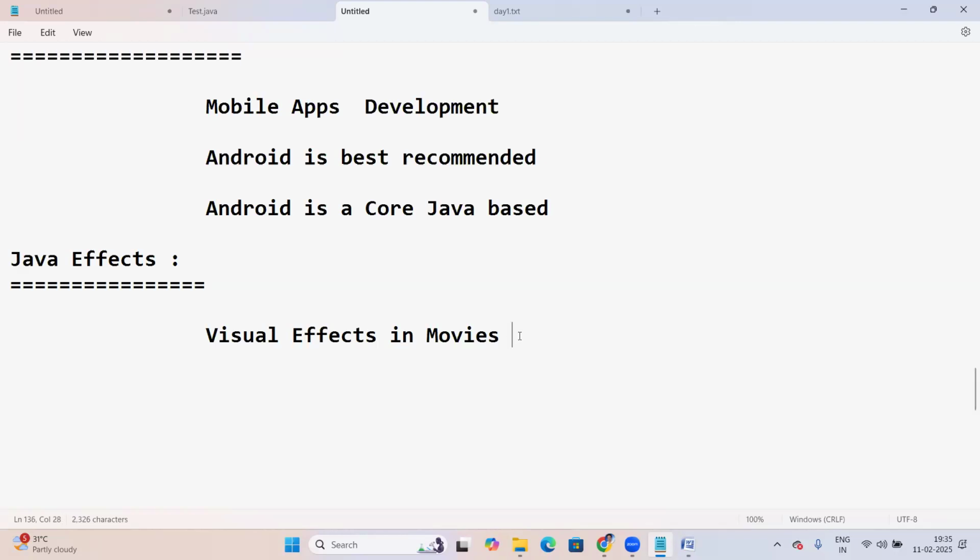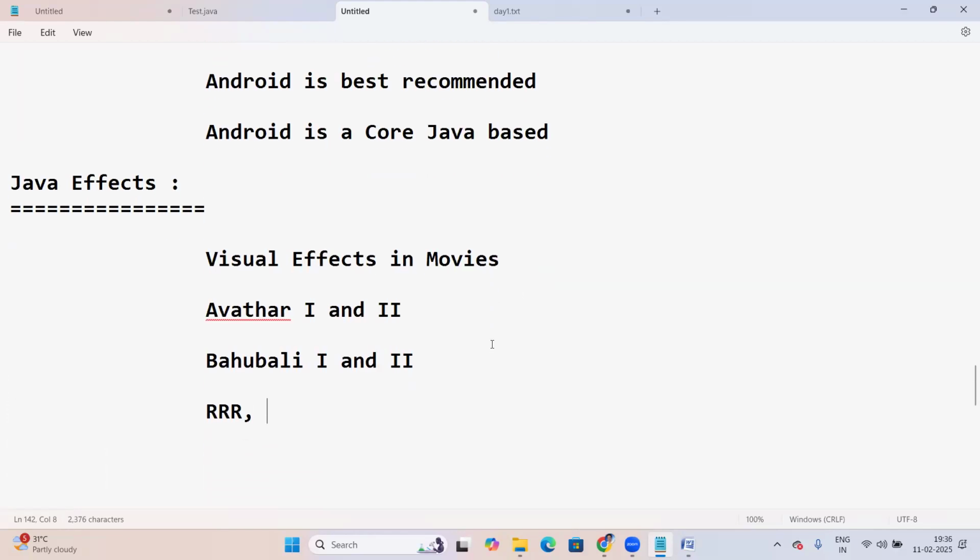See, Avatar 1 and 2, many visual effects. Next, Avengers. Even Indian movies like Bahubali 1 and 2 used more visual effects. And next, RRR. Recently there are many movies that used visual effects.